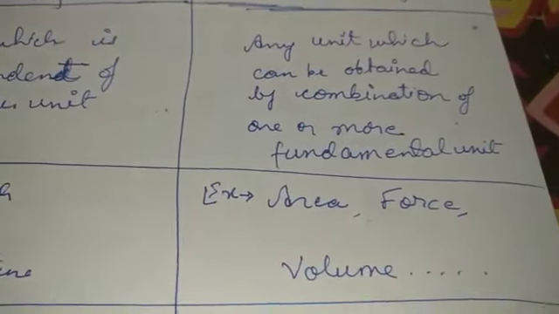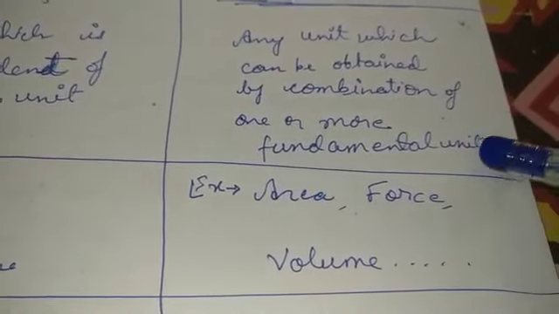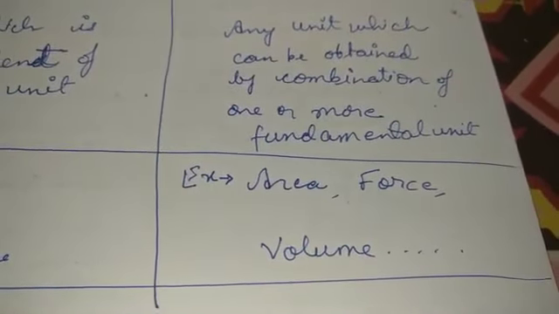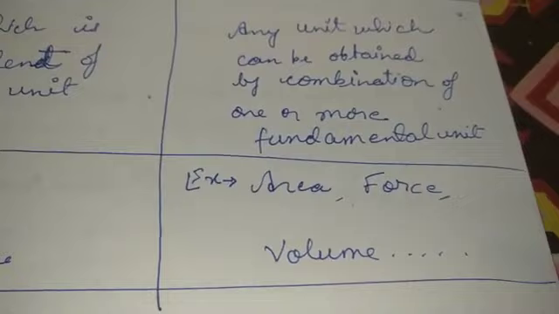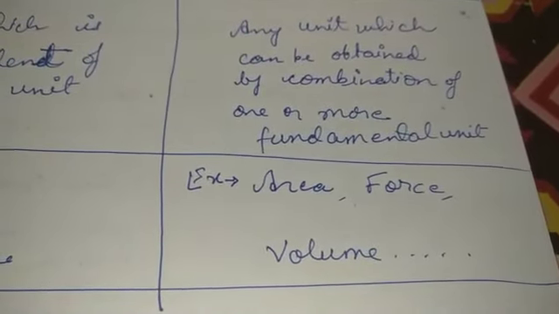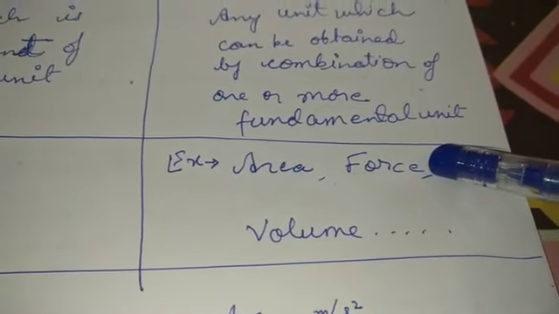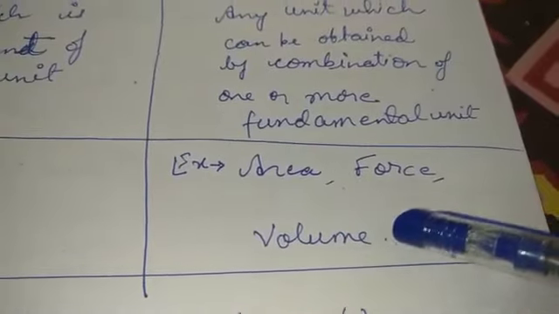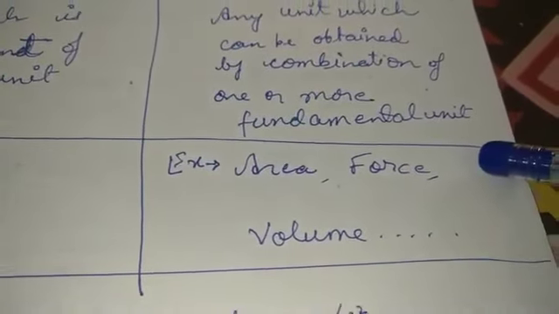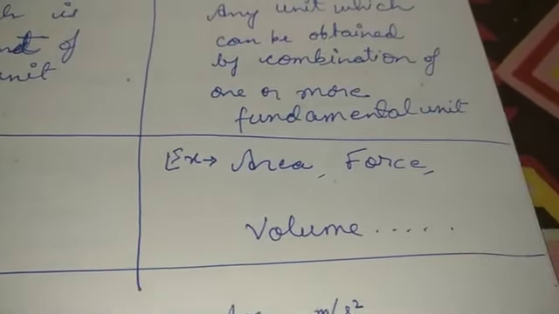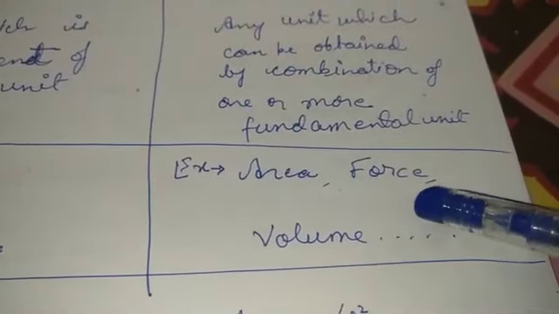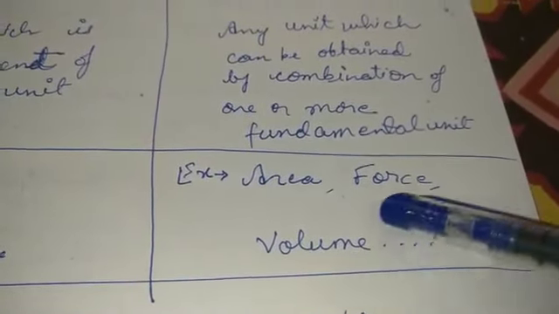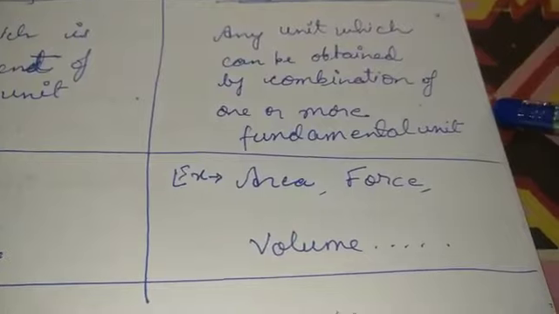Same goes for the force. Force is equal to mass into acceleration. If we do not have the value of the mass of an object and the acceleration of a body, we cannot calculate the force. And so goes for volume. Volume equals length into breadth into height for any particular cuboid. Alright. So density, mass upon volume. So these are the different things which depend upon other parameters.